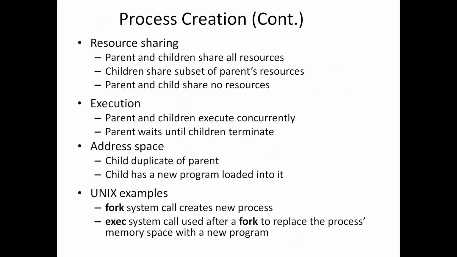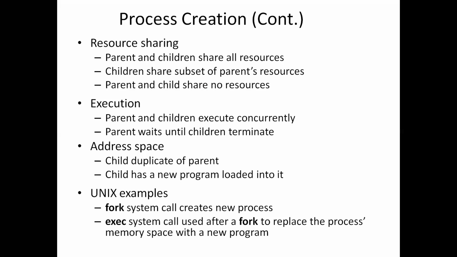Next we will see what happens when a process creates a new process. We have three possibilities for resource sharing. That is, when a parent process creates a child process, the parent and children may share all the resources.